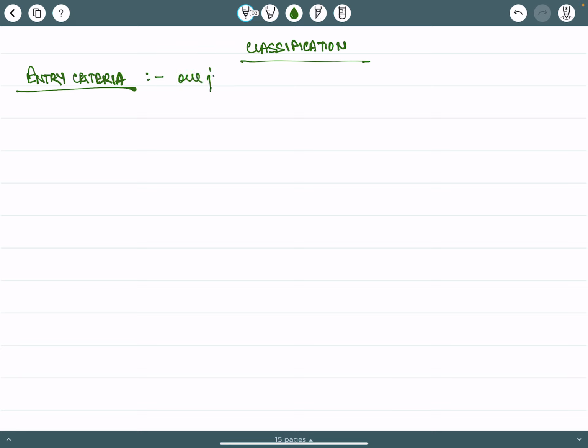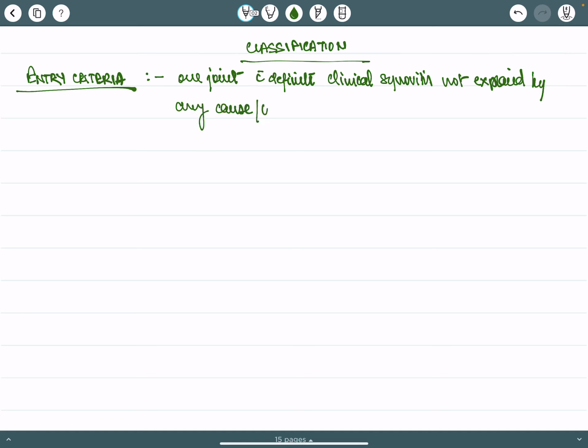One joint with definite clinical synovitis not explained by any cause, or USG or MRI.